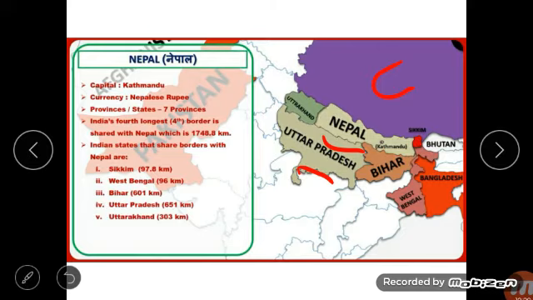Farming and cattle rearing are the main occupation. Rice, wheat, maize and tea are grown here. Which crops are grown here? Rice, wheat, maize and tea.